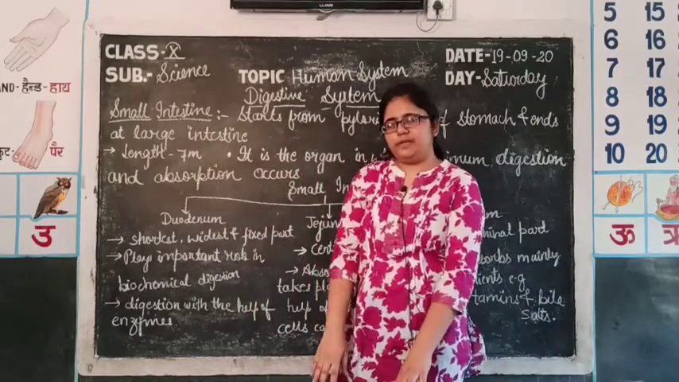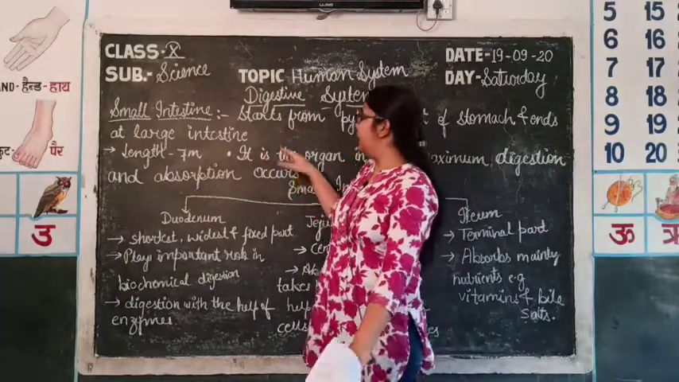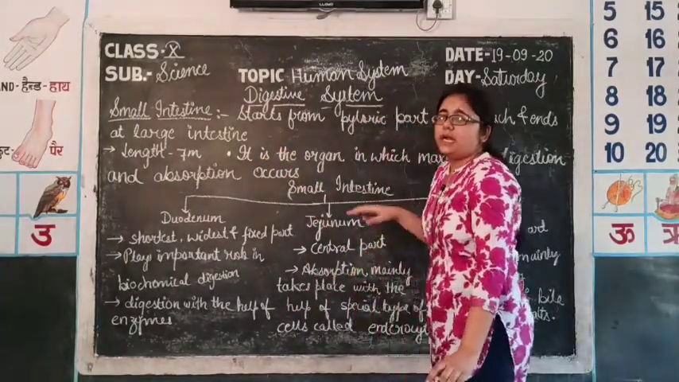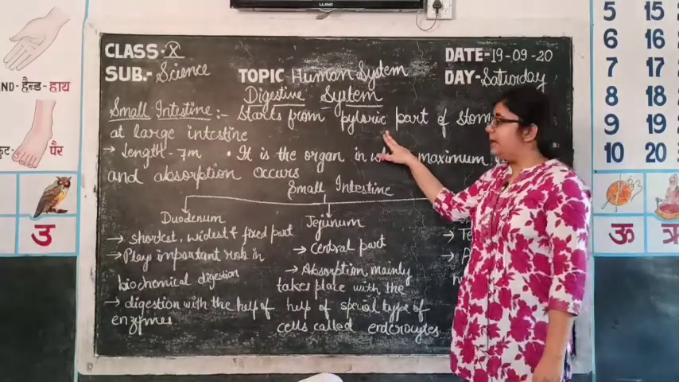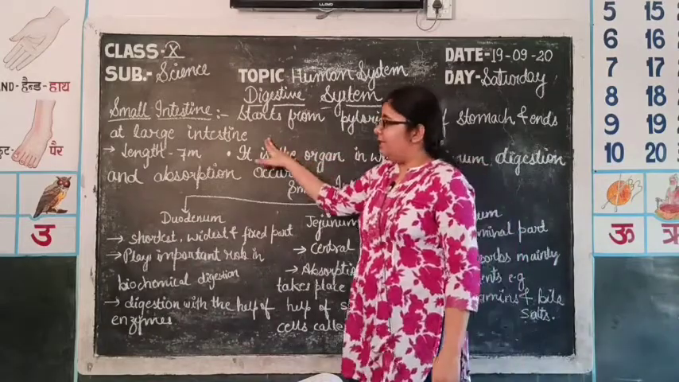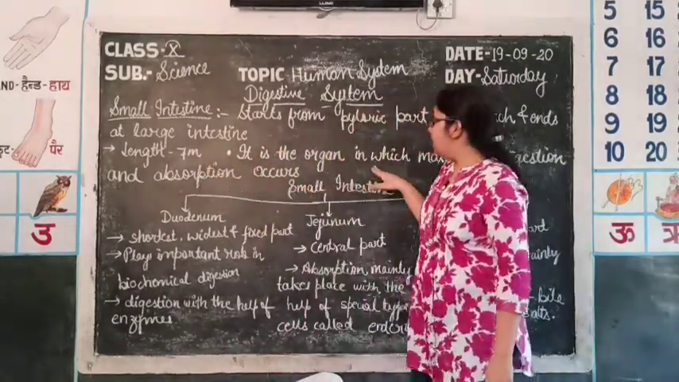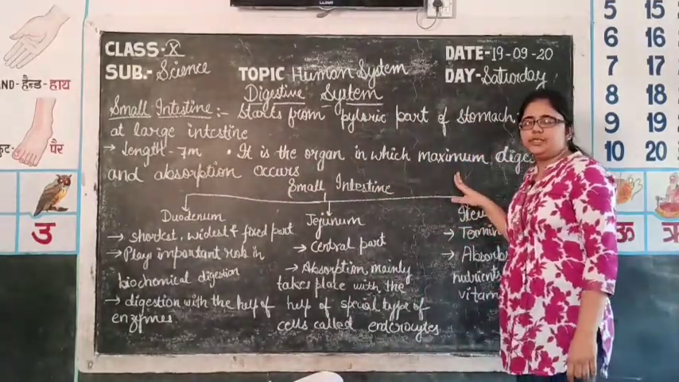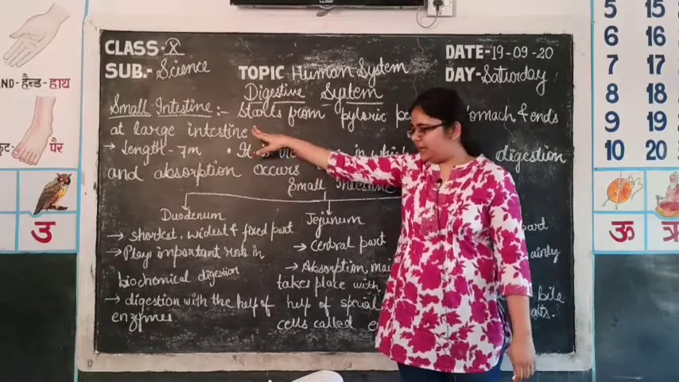which is the most important part of the alimentary canal for digestion as well as absorption. So let's start with the small intestine. Small intestine starts from the pyloric end. Pyloric end is the end part of the stomach, and it ends at the large intestine. The length of the small intestine is approximately 7 meters, and it is the organ in which maximum digestion and absorption occur. So it is the most important part of the whole alimentary canal.